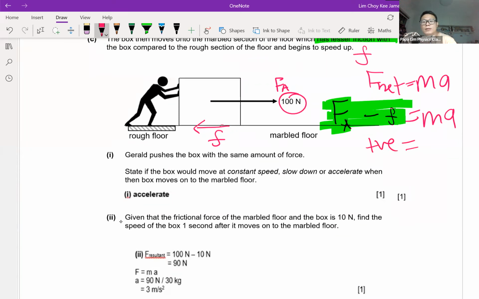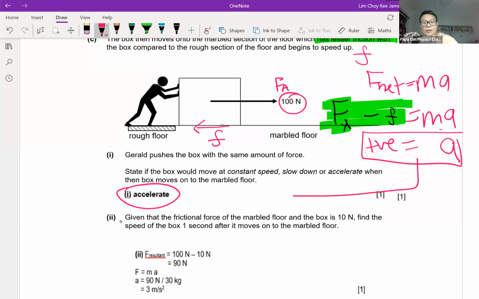And this will mean that the right side, in the equation, left side equals right side, so it will also mean that the acceleration of the object actually is positive. Because why? Mass remains constant. If mass remains constant, acceleration has to be positive, which means the object will actually accelerate. Positive A means the object will accelerate.